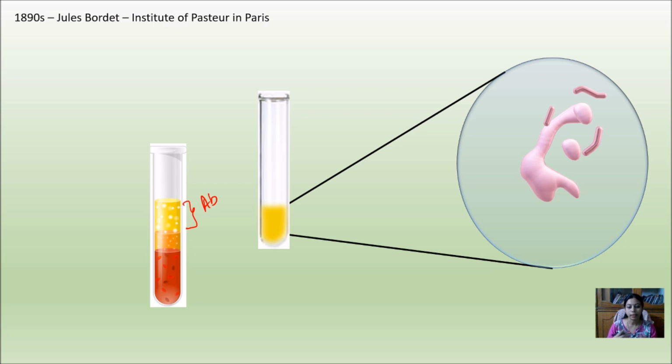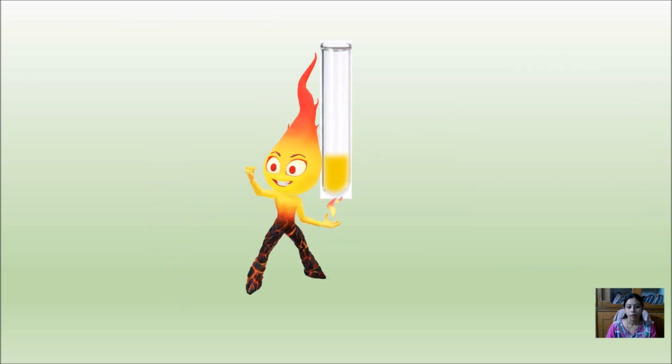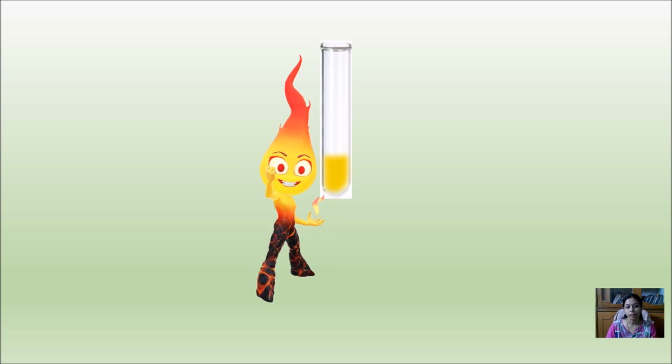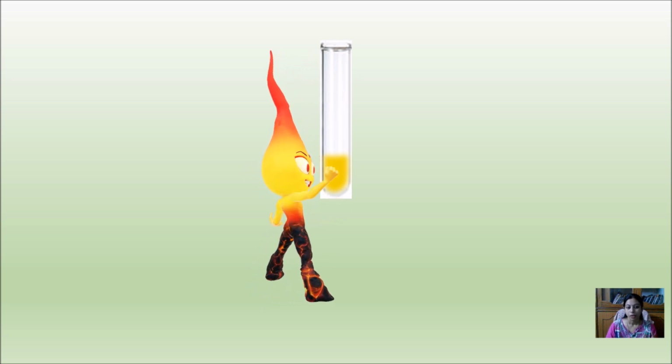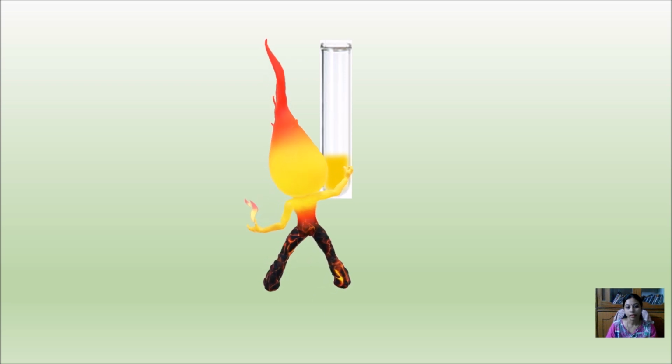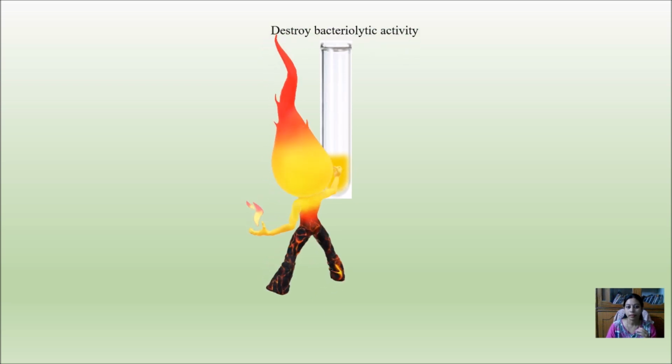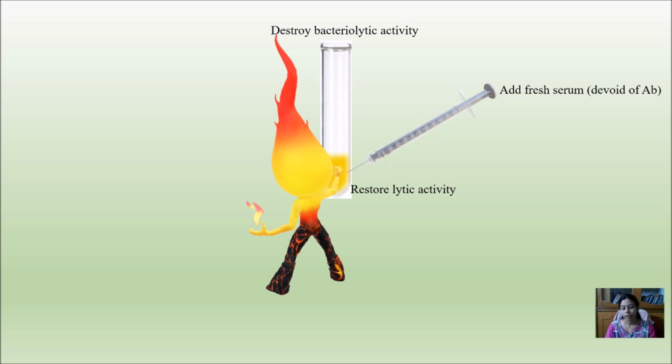To study it in detail, he heated the serum which had the bacteriolytic activity. On heating, he observed that the bacteriolytic activity was destroyed. Then he added some fresh serum, isolated from a healthy sheep that had not been infected with Vibrio cholerae.